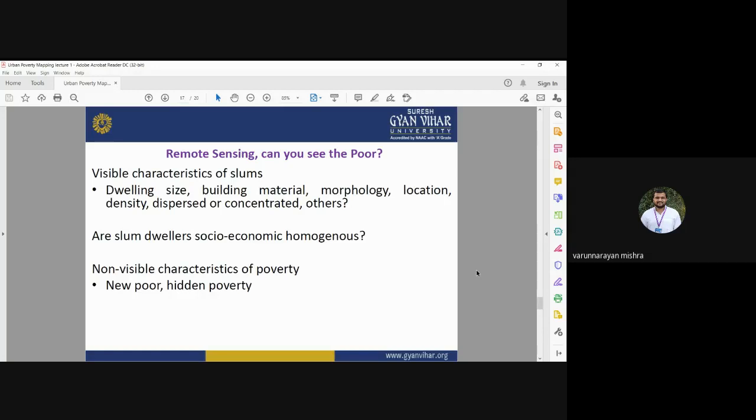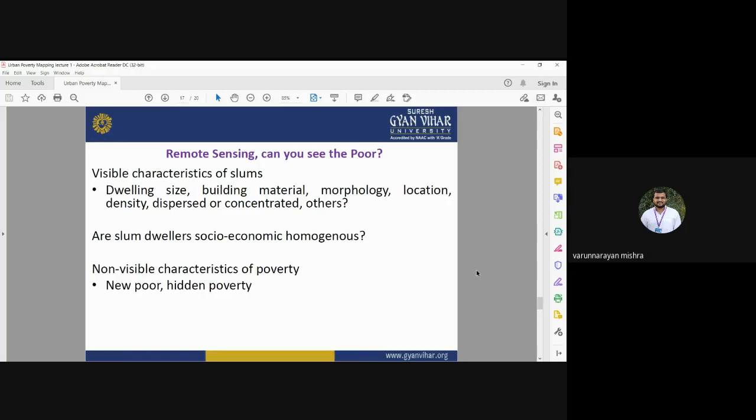Are slum dwellers socioeconomically homogeneous? Okay, dweller means resident. The person who is living in an area is known as a dweller. Dwellers may be of two types: urban dweller or rural dweller. If there is an urban area having most of the persons below the poverty line, then they will be considered as poor dwellers. Okay, so slums can be categorized on the basis of dwelling size.